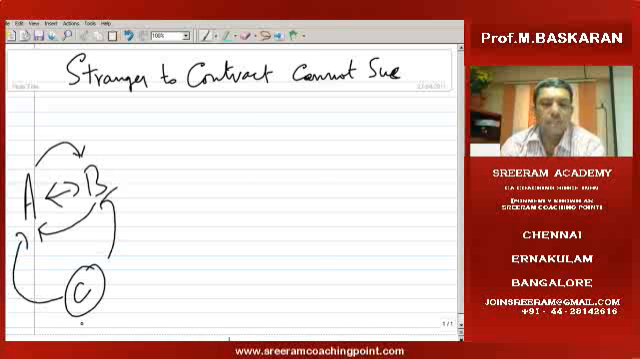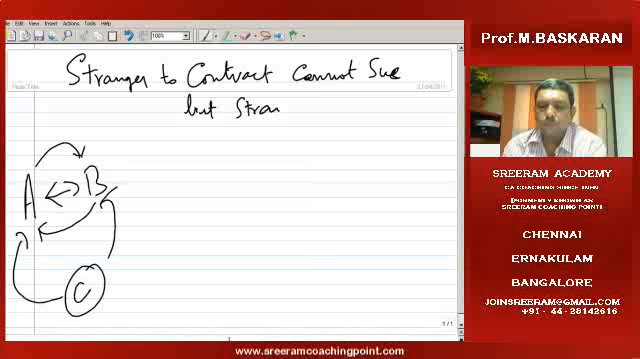C is a stranger to the contract. So C cannot file a case against A or B. That is what it says. C, a stranger to the contract, cannot sue. But there is one more thing. Stranger to contract cannot sue, but